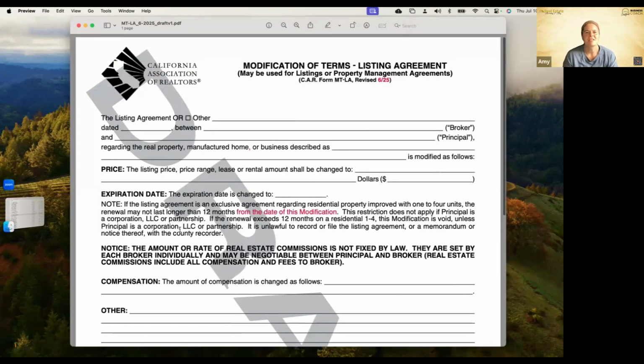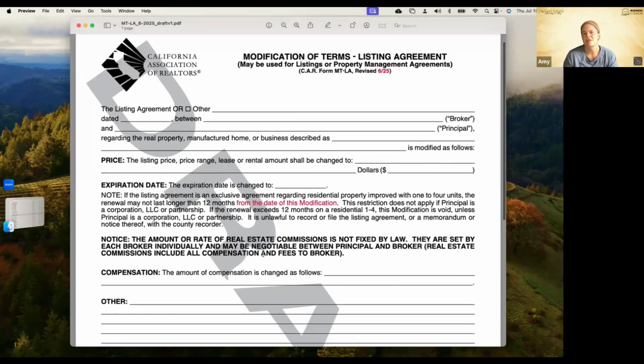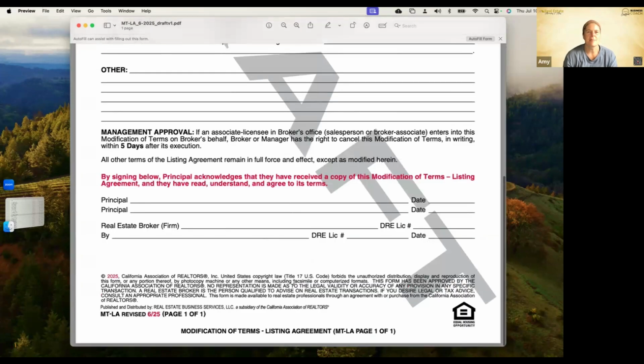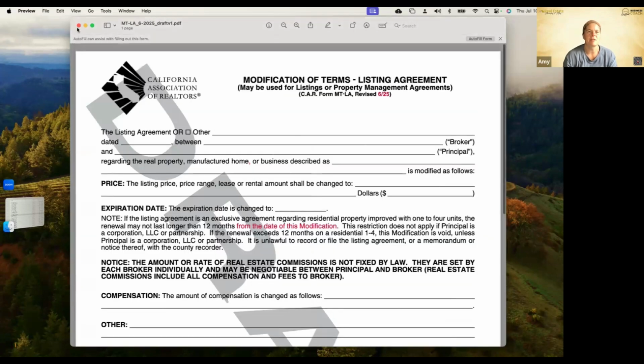Just keep in mind that it just says, hey, if the listing agreement is an exclusive agreement regarding residential property improved with 1 to 4 units, the renewal may not last longer than 12 months from the date of this modification. Okay, so if our listing agreement expires in a month, but we're doing the modification to extend that now, it's not 12 months from the date of the original expiration. It's 12 months from the date of this modification. So they just updated that. Super simple change there to that modification of terms for the listing agreement. Remember, anytime we make changes to a listing agreement, we're going to use this modification of terms form.